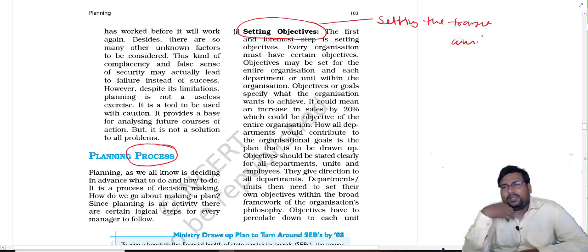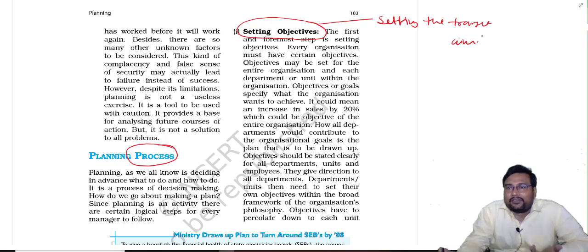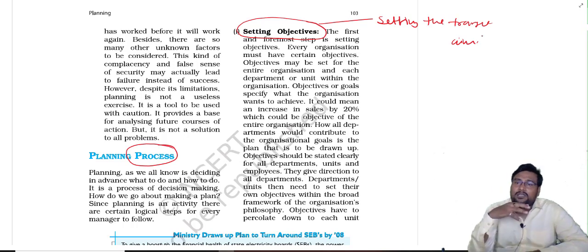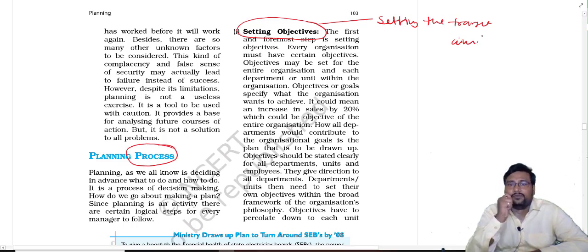Like suppose if we don't have any target, we don't have any aim, we don't have any objective, then we cannot prepare a plan, because we will prepare the plan for what? We don't have any target. So first we have to set a target, that what we have to achieve. We have to set an objective, what we have to achieve.